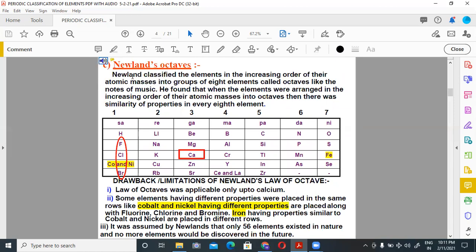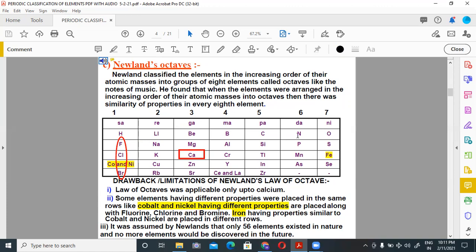The next classification of elements was given by Newland, known as Newland's octave. Newland classified the elements in the increasing order of their atomic masses into groups of 8 elements called octaves, like the notes of music. He found that when the elements were arranged in the increasing order of their atomic masses into octaves, then there was similarity of properties in every 8 elements. You can see here, just like you have notes in music, sa re ga ma pa dha ni sa.